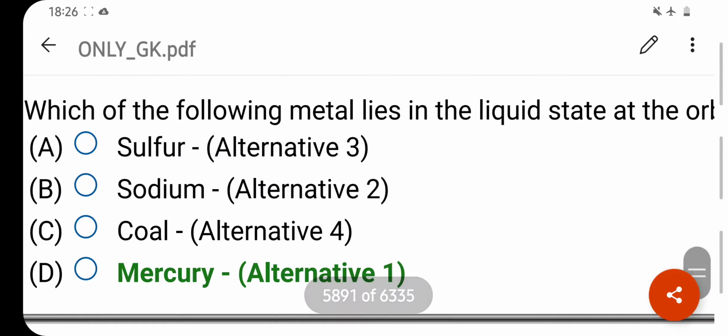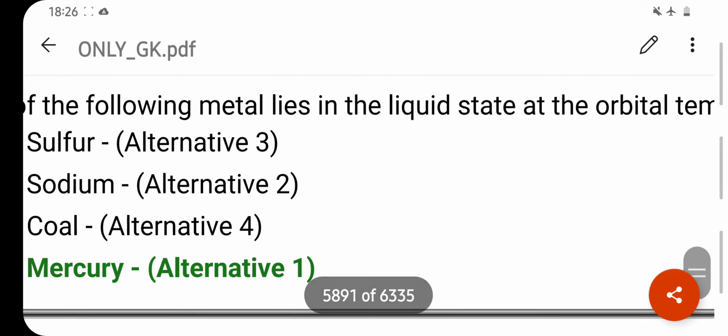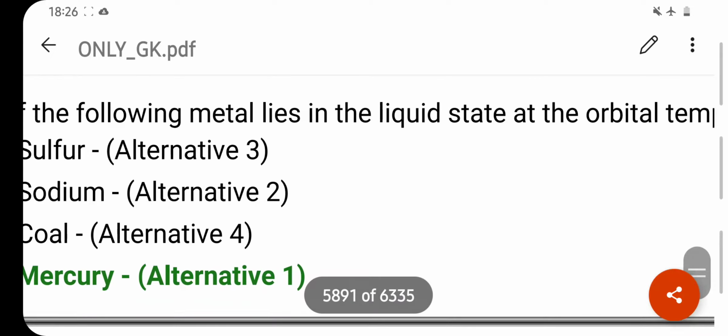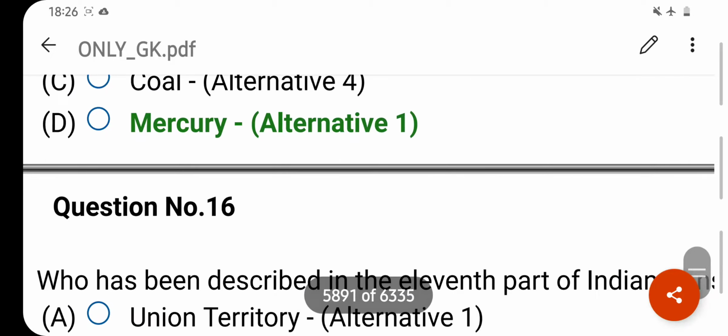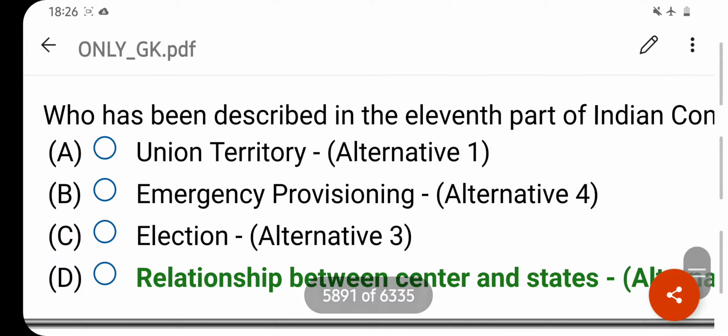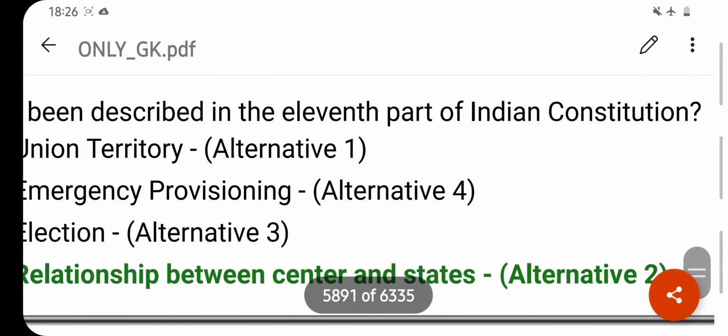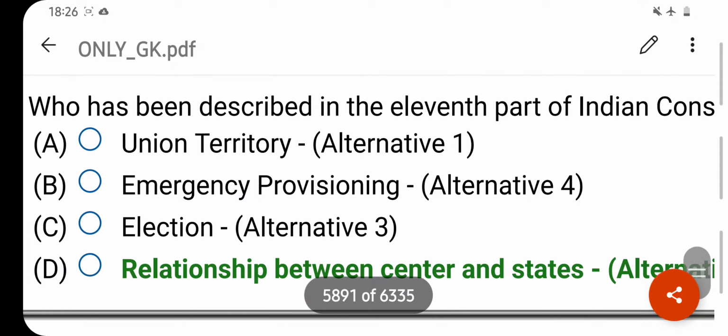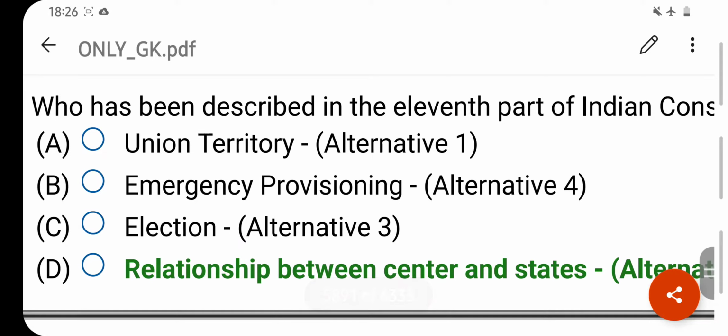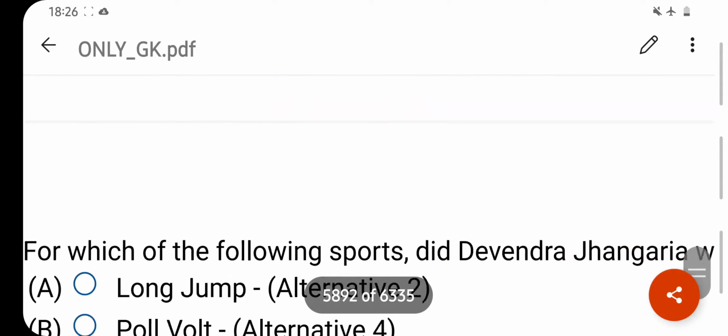Which of the following metal lies in the liquid state at the orbital temperature? Your right answer is mercury. Option D is your correct answer. Who has been described in the 11th part of the Indian Constitution? Your right answer is relationship between center and state. Option D is your correct answer.